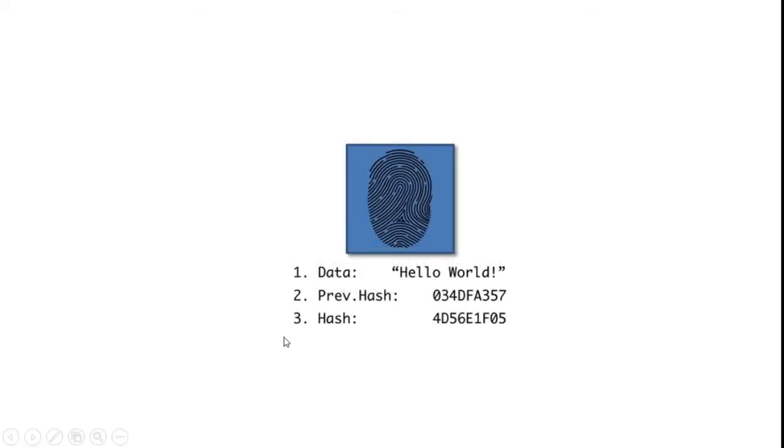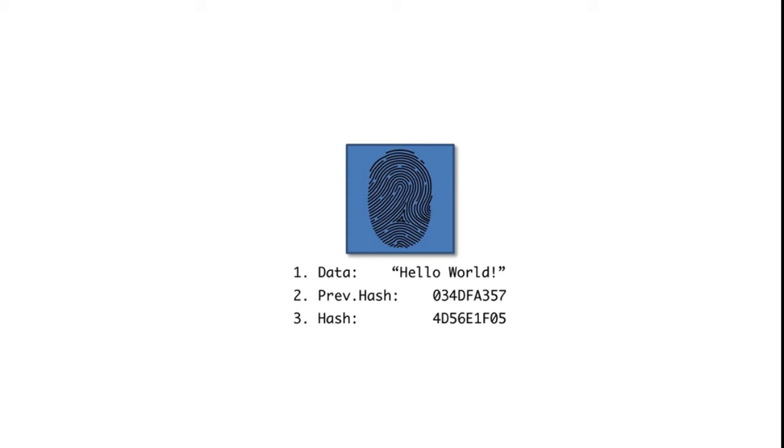The third field is a hash. This hash is calculated by taking into consideration the first and second fields, which are the data and the previous hash. This hash can be thought of as a fingerprint of the data or the block. This block has its own hash, and the previous hash, which is contained within this block as a reference, is actually the hash of the block that came before.